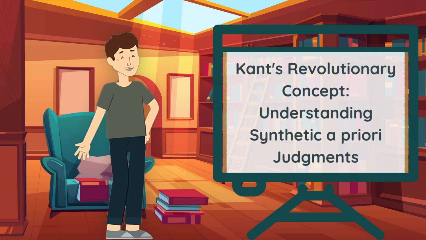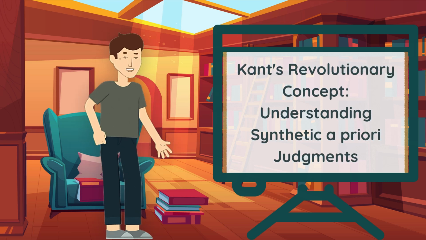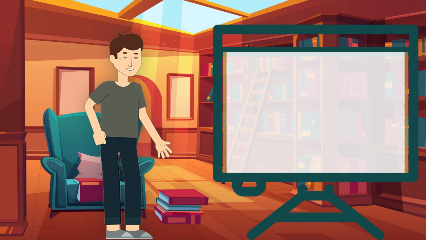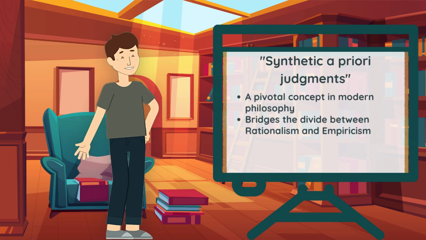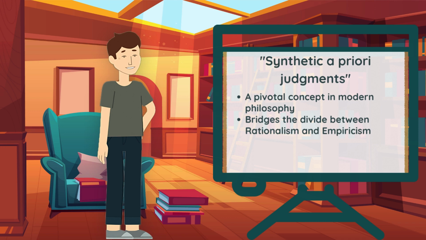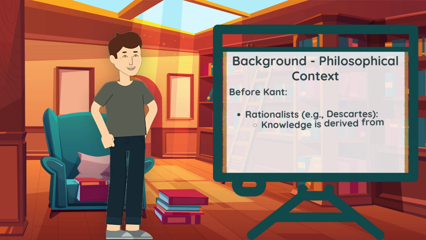Today, we're exploring one of the most significant concepts in modern philosophy, introduced by the German philosopher Immanuel Kant. We will talk about synthetic a priori judgments, one of the major contributions of Kant that changed our understanding of experience, reason, and knowing. This concept really distinguishes Kant from prior thinkers, so buckle up. Let me begin with a little background.